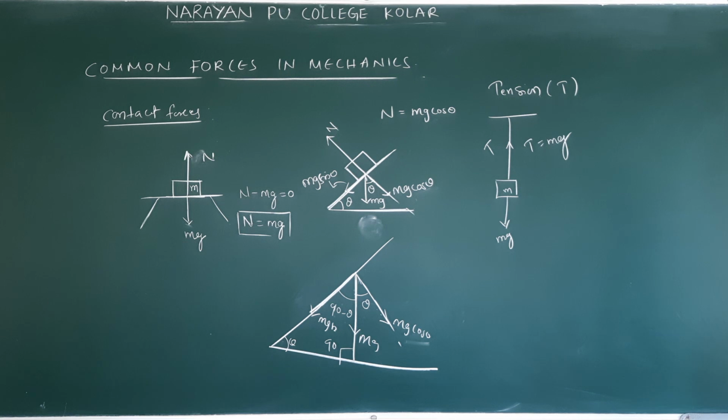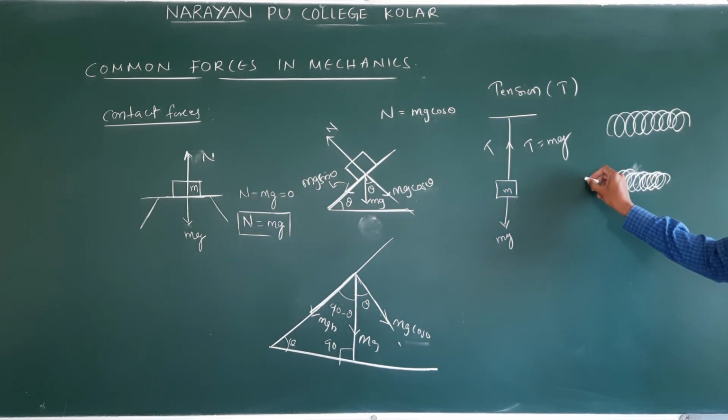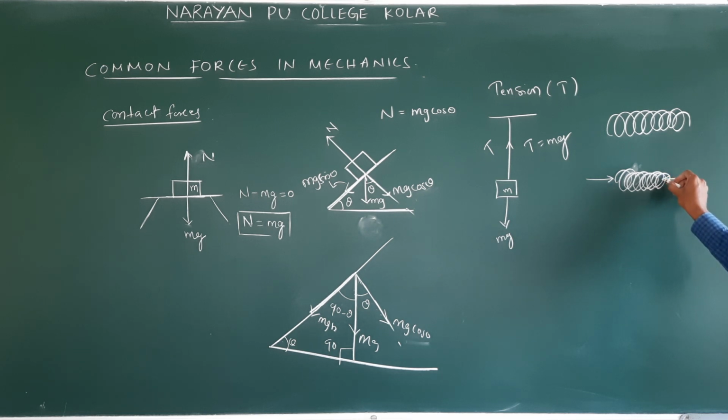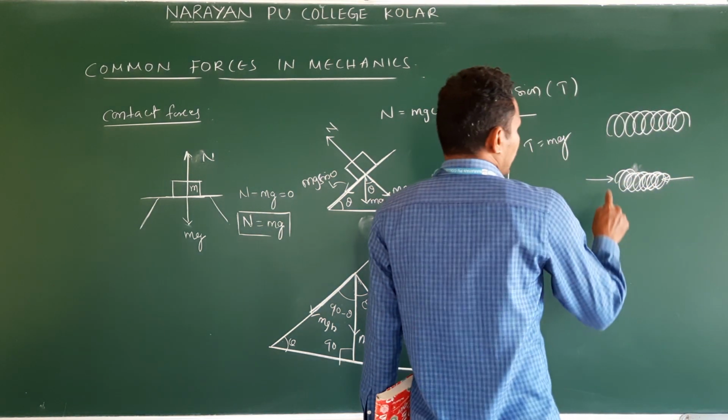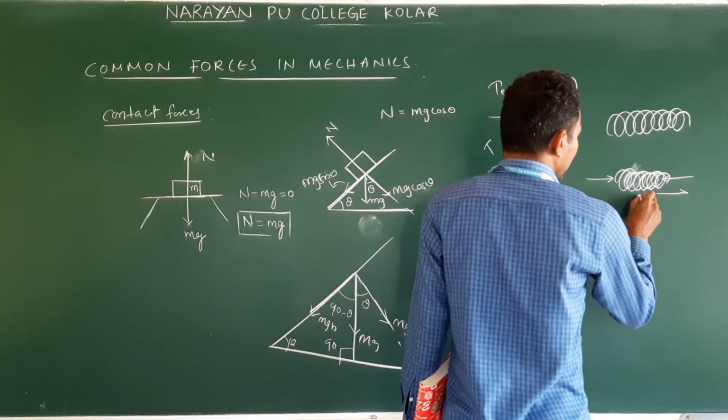What we are talking about are common forces. Another force is spring force. This is the spring. When spring force develops, if we elongate or if we compress. Suppose we compress, then what will happen? It will be this same spring compressed. So how do we compress? By applying force at both ends. Clear? This is externally applied. Spring force acts opposite in direction.